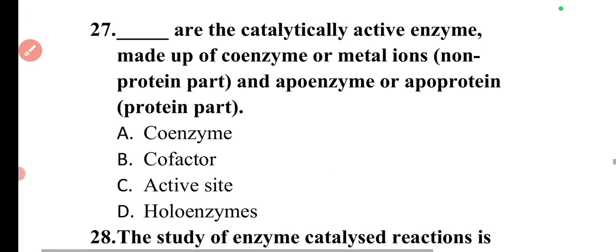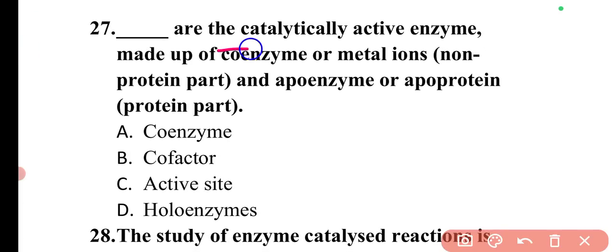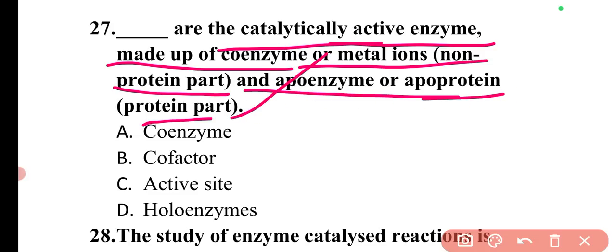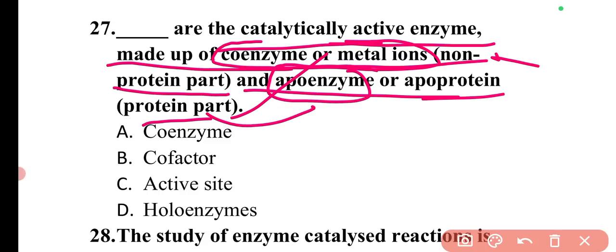Then the next question is, dash are the catalytically active enzyme made up of coenzyme or metal ions, that is the non-protein part, and apoenzyme or apoprotein, which is the protein part. With this question you will be able to remember each and every part: the coenzyme or metal ion is the non-protein part, apoenzyme is the protein part. Sometimes the question can be asked like, which of the following is the protein part? That is the apoprotein, and the non-protein part is the coenzyme.